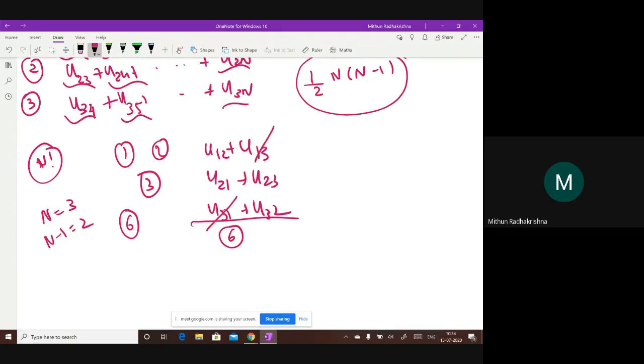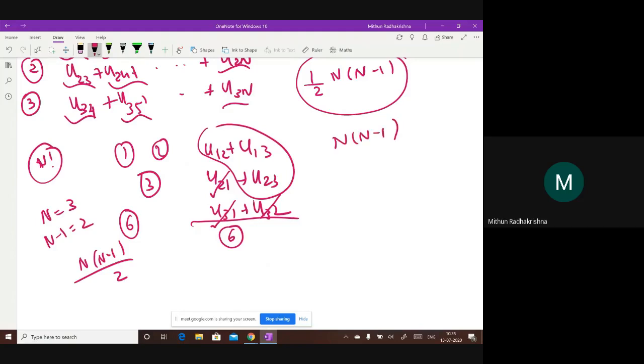For example u31 and u13. So effectively I just have n into n minus 1 by 2, so I only have 3 pairs. If there are n particles, I'll have n into n minus 1 by 2 such interactions.